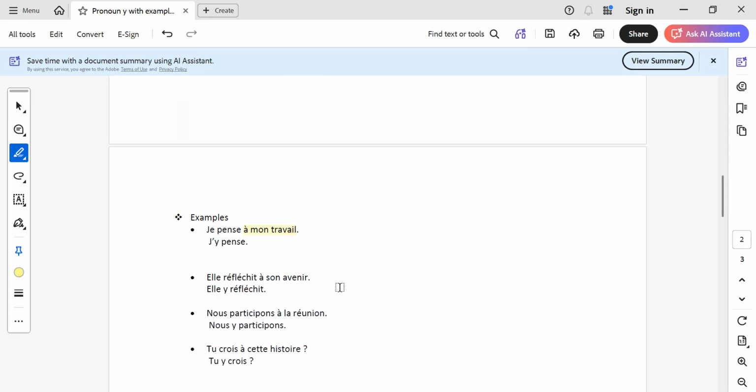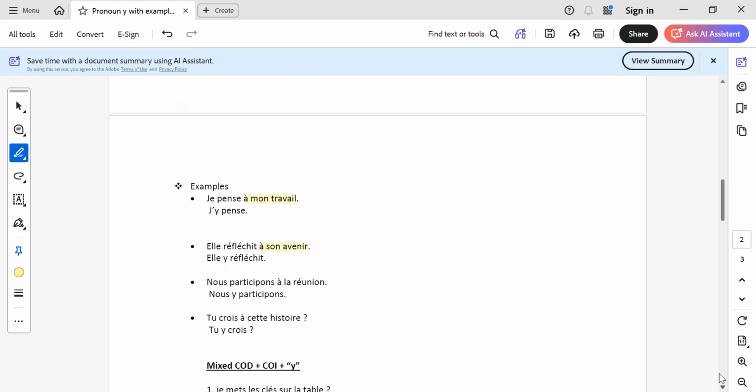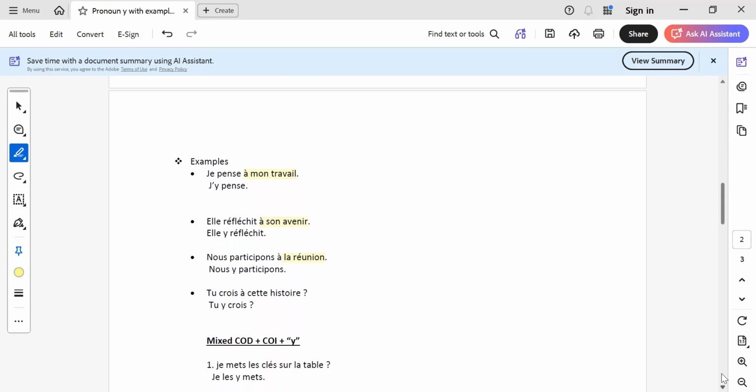Elle réfléchit à son avenir. So à plus son avenir will be replaced by Y: elle y réfléchit. Nous participons à la réunion. À plus la réunion will be replaced by Y: nous y participons. Tu crois à cette histoire, tu y crois. See, I have taken plenty of examples. This Y pronoun is very easy to understand, and the more examples you see, the easier it will be for you. Ça va? So do note down all these sentences, all the examples, in your notebook very carefully.